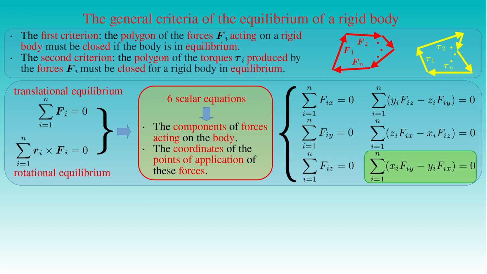In the case of the fixed point, the equation describing the equilibrium of the body states that the vector sum of the torques τ_i produced by the forces F_i acting on the body, from i equals 1 to n, is 0. This is the vector equation describing the criterion of the rotational equilibrium of the body when no constrained forces are applied on the body, and it is given by the 3 component equations.